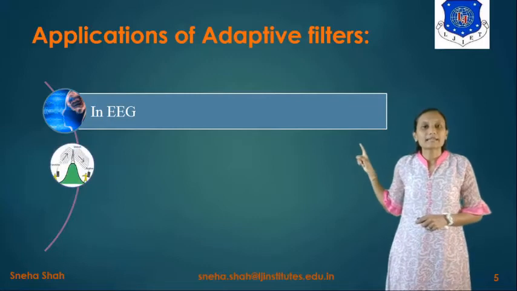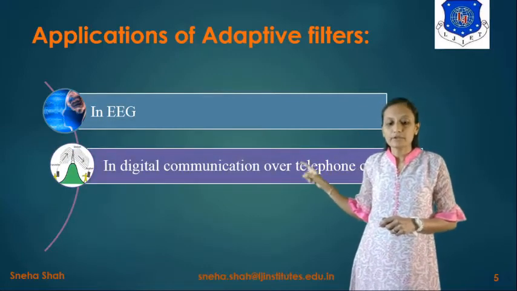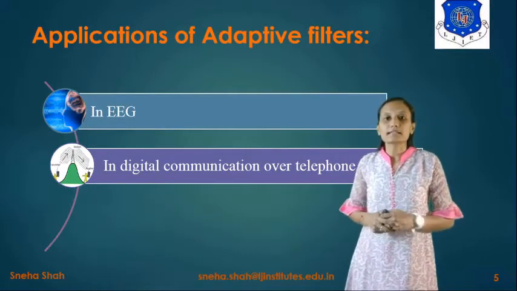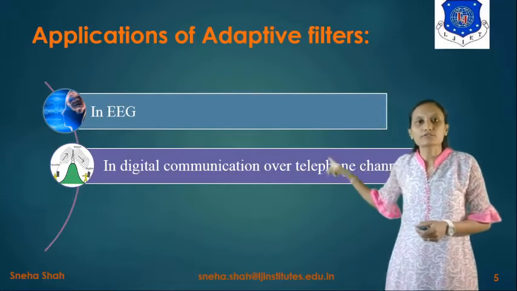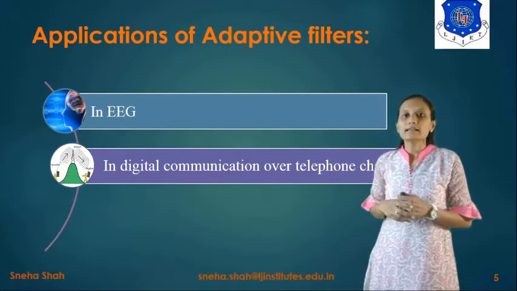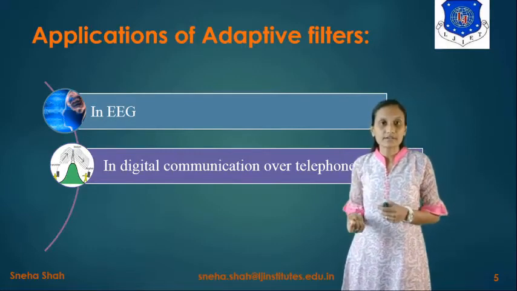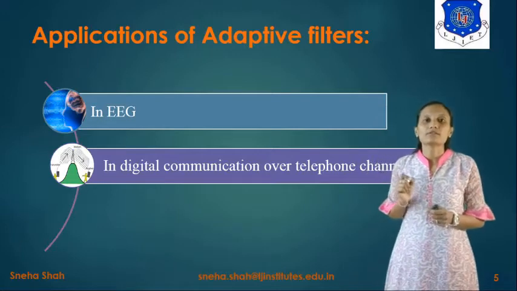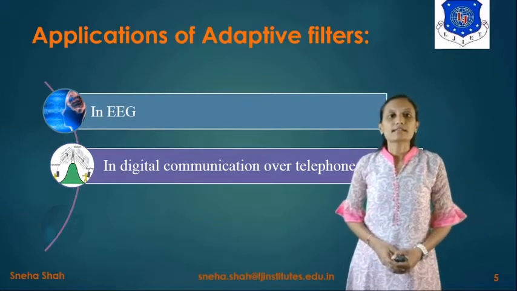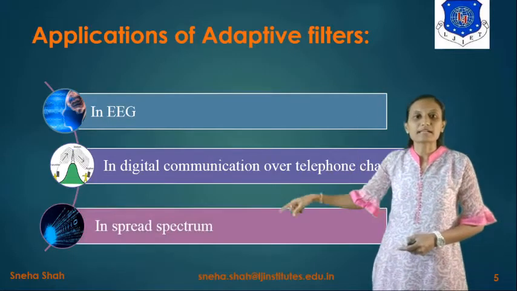Now the second application of this adaptive filter is in digital communication over the telephone channel. If we want to use it for the telephone channel, we also use the adaptive filter, because at each and every point the coefficient will not be the same. Since the coefficients are different, we have to use this adaptive filter instead of the simple filter. Now the next application is that we use this adaptive filter in spread spectrum.